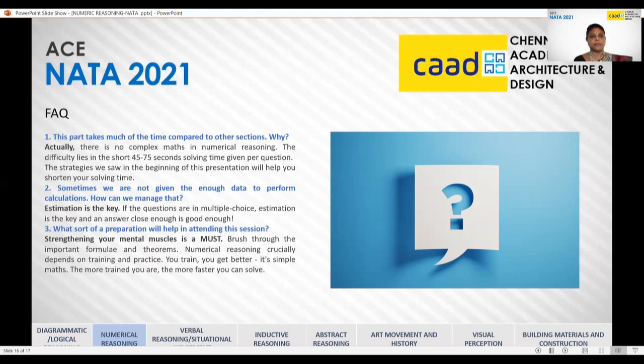Yes, the second question. Sometimes we are not given enough data to perform calculations. How can we manage that? This also happens. Arriving at equations and solving is the most usable way of solving a problem. But to arrive at an equation, we won't have enough data. At those times, estimation is the key.